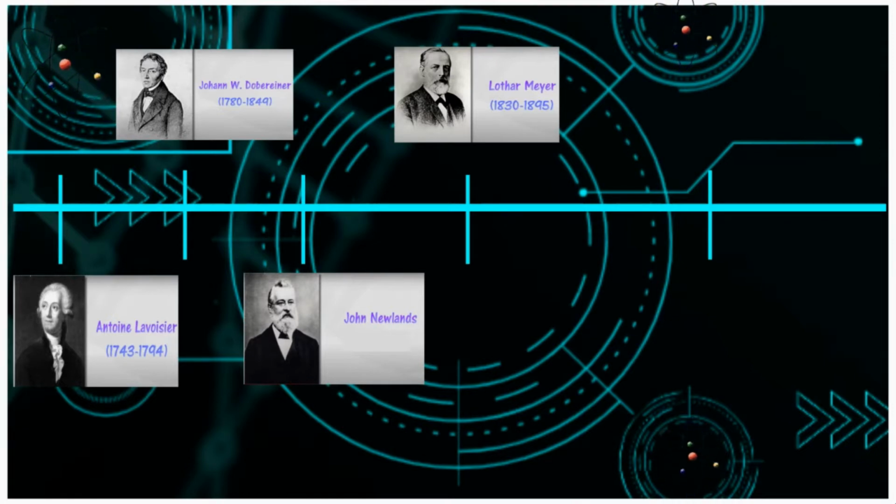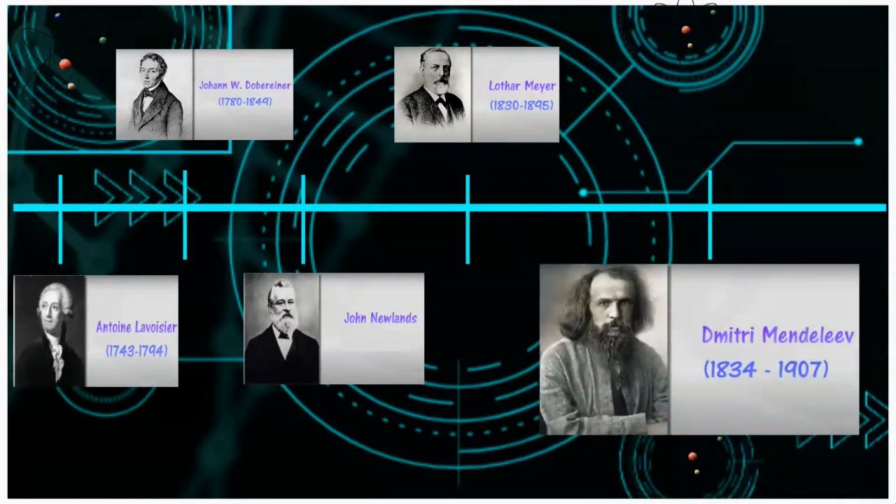And year 1834, Dmitry Mendeleev. He is the best remembered for formulating the periodic law and creating a far-sighted version of the periodic table of elements. That's why he is considered now as the father of the modern periodic table.